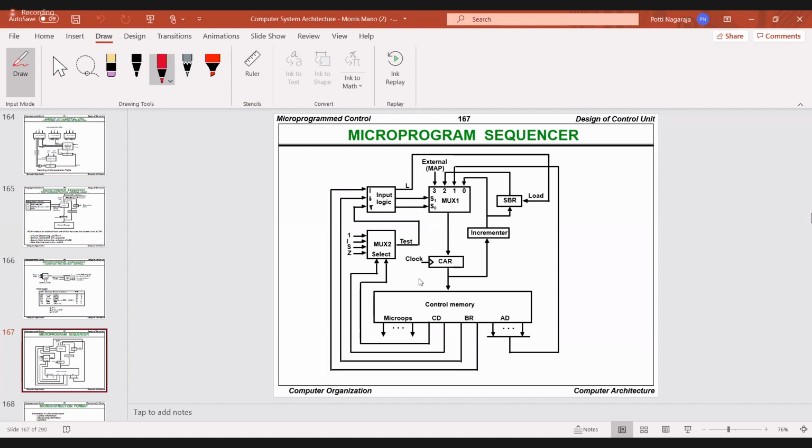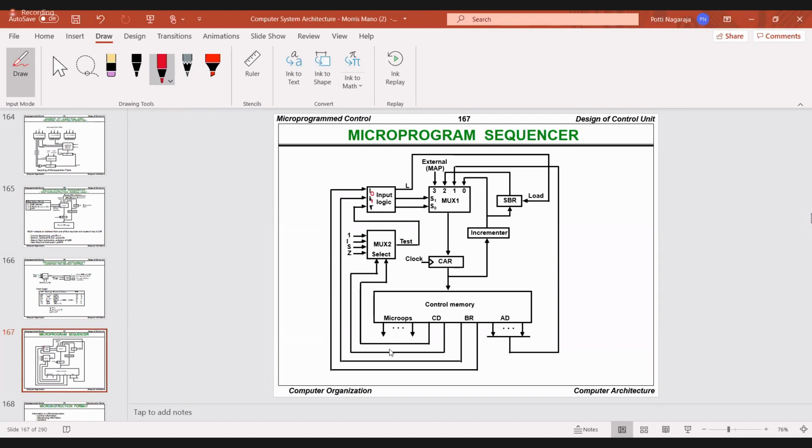Okay. Then next, this is called the input logic. So the input logic, and this is where the given inputs are I0 and I1. Is it okay? First one is I0, second one is I1, and this one is nothing but T, capital T. Then multiplexer 2. How many inputs are there? 4 inputs are there. So 2 selection lines you have to give. What are those 2 selection lines?